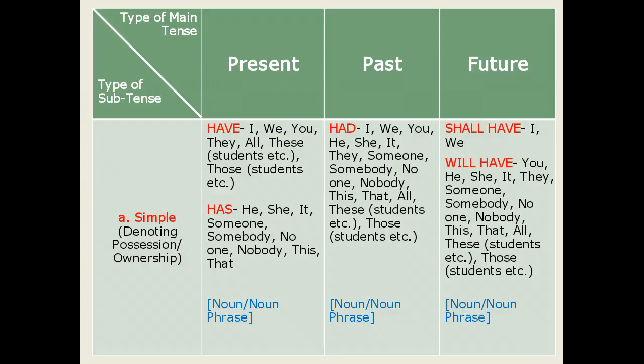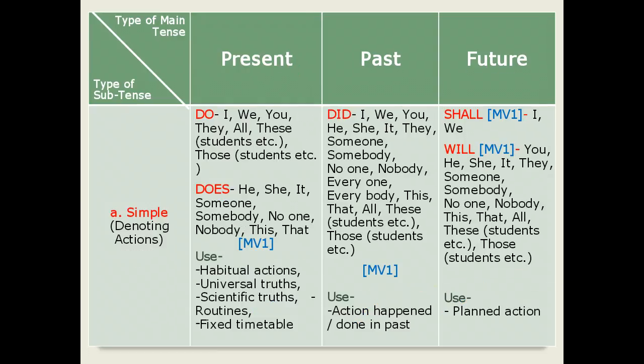After this, let us move ahead for the third function of simple tenses, that is to denote actions. In simple present tense denoting actions, we use two supporting verbs, that is do and does. Do is used for I, we, you, they, all, these students, those students, and does is used for he, she, it, someone, somebody, no one, nobody, this, that, etc.